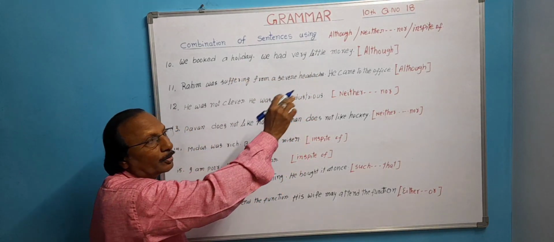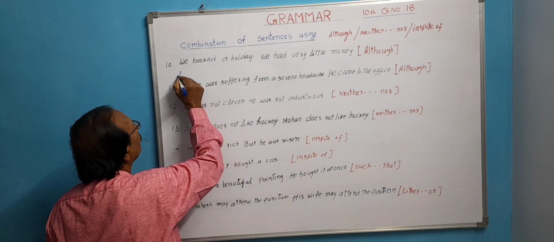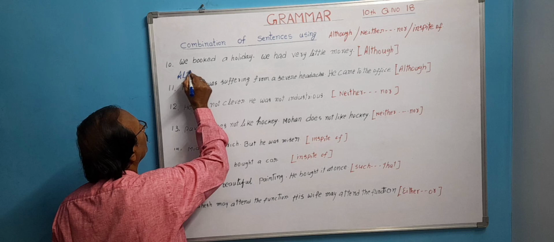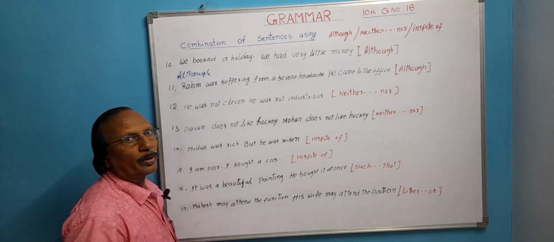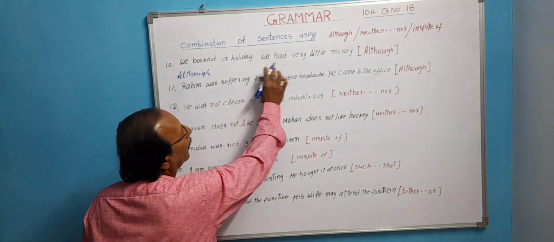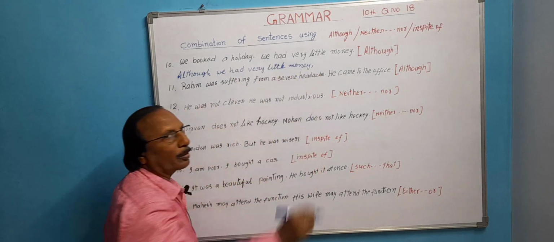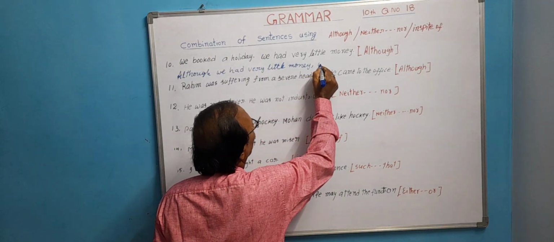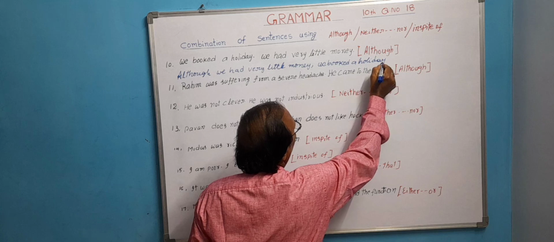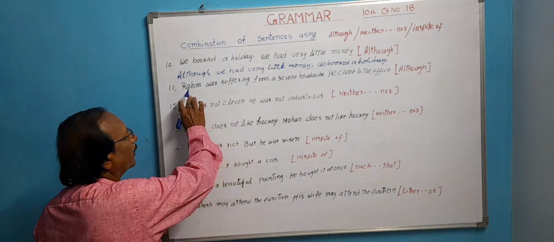In such case, first let us write although. Now, write reason. Although we had very little money, put comma. We booked a holiday. Put full stop.